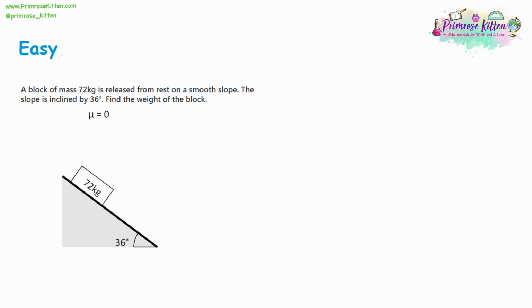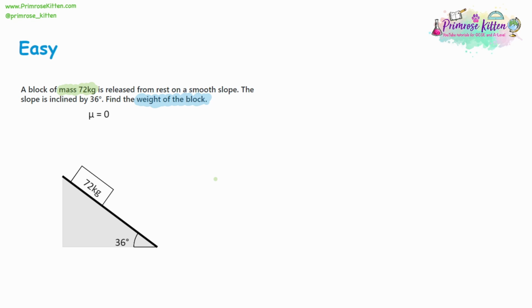Now the first thing to do is analyse what we have here. So we have our slope, it's a 36-degree slope, and we have a 72 kilogram block on it. Now the question is, find the weight of the block. So you might be thinking, well, the mass is 72 kilograms, so surely the weight is the same thing. And so the weight of the block is going to be 72 kilograms.